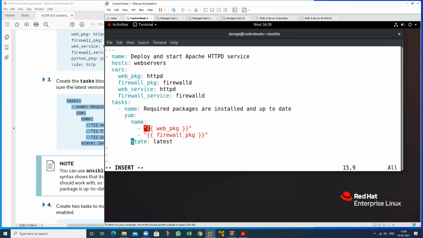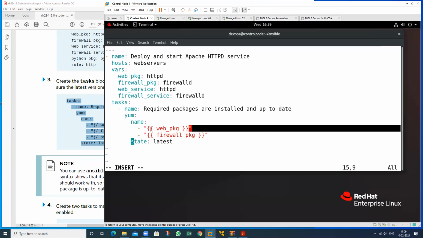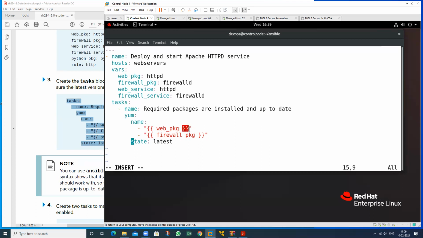So just use double quotes and curly brackets also. Then space. Maintain the space from this and this. If you are not maintaining the space, this particular variable cannot be called. So how will I call this? Just double quote, double curly bracket, space and space. Same for the other variable also.